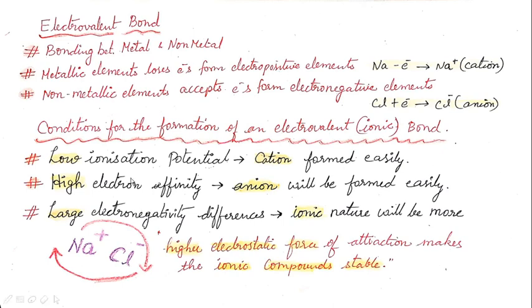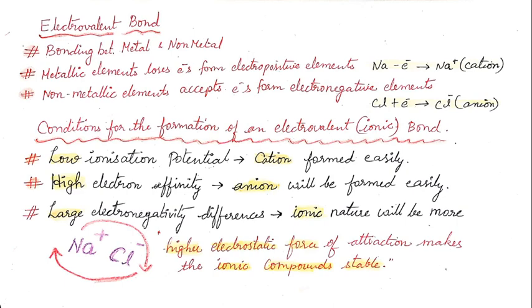So low ionization potential. What happens with a low ionization potential? The cations are formed easily. How? It can easily lose an electron to form a cation. So when the ionization potential is low, it loses an electron easily and forms a cation. And the second condition is high electron affinity.